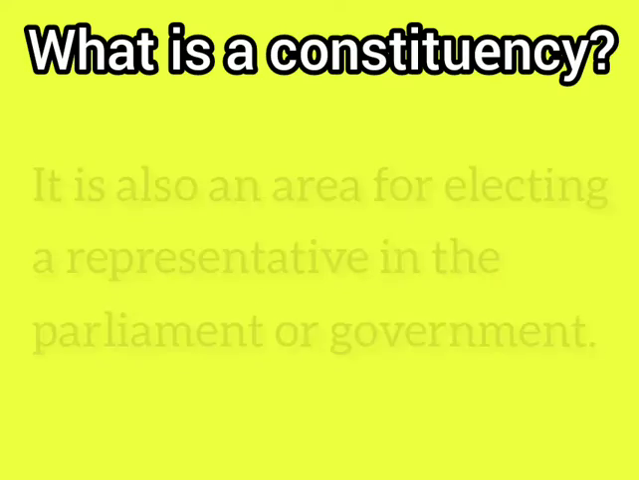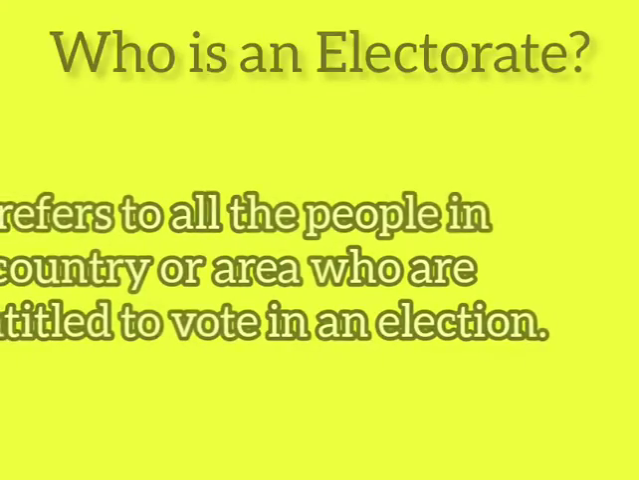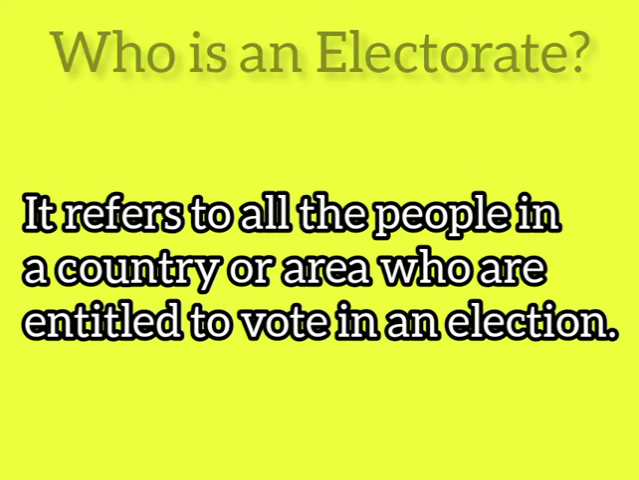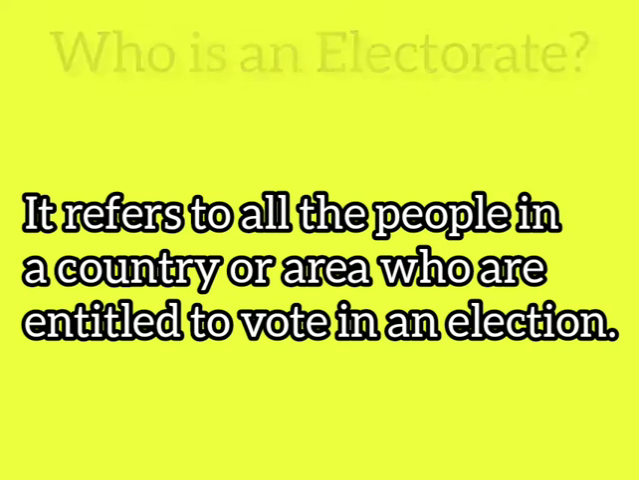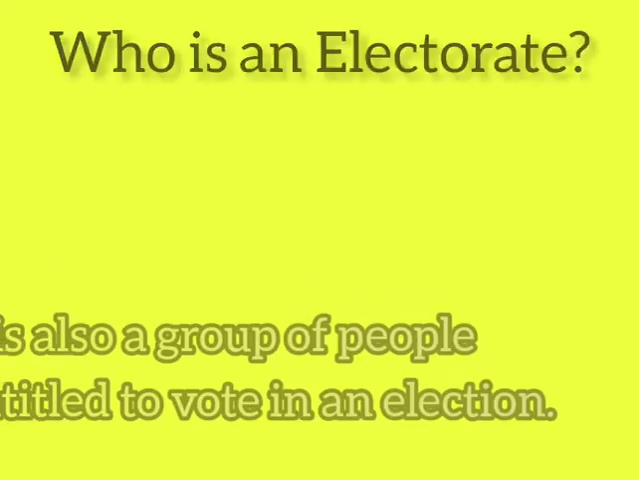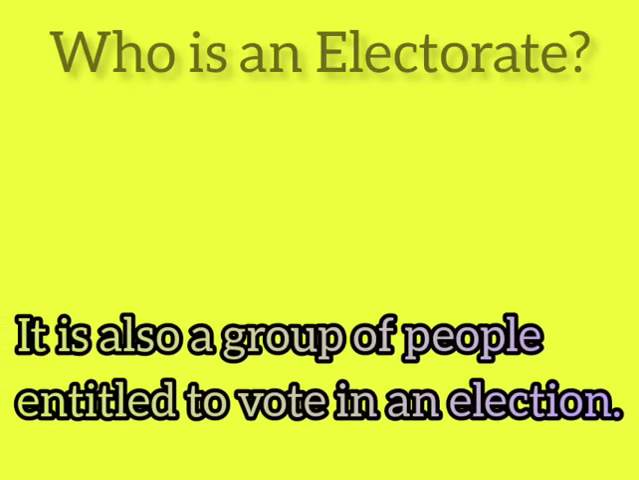Now, the next thing we're going to note is who is an electorate. An electorate refers to all the people in a country or area who are entitled to vote in an election. It is also a group of people entitled to vote in an election.